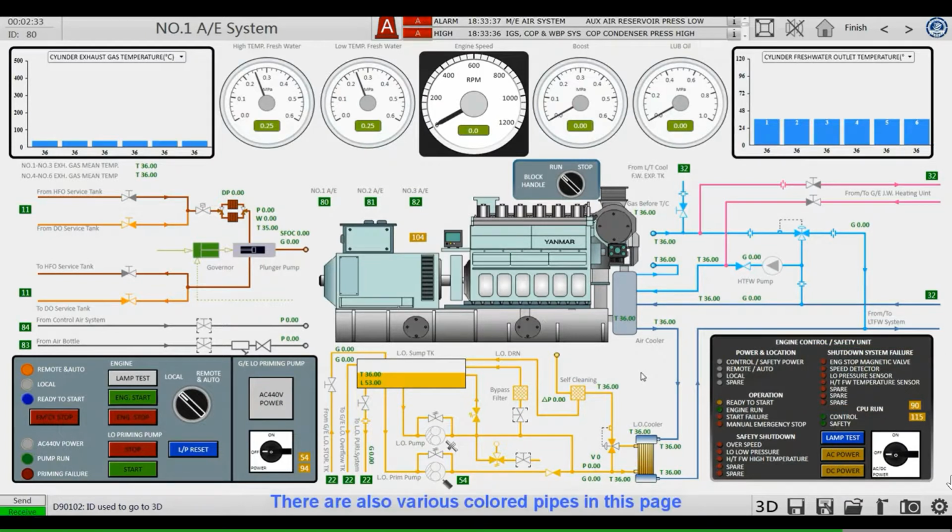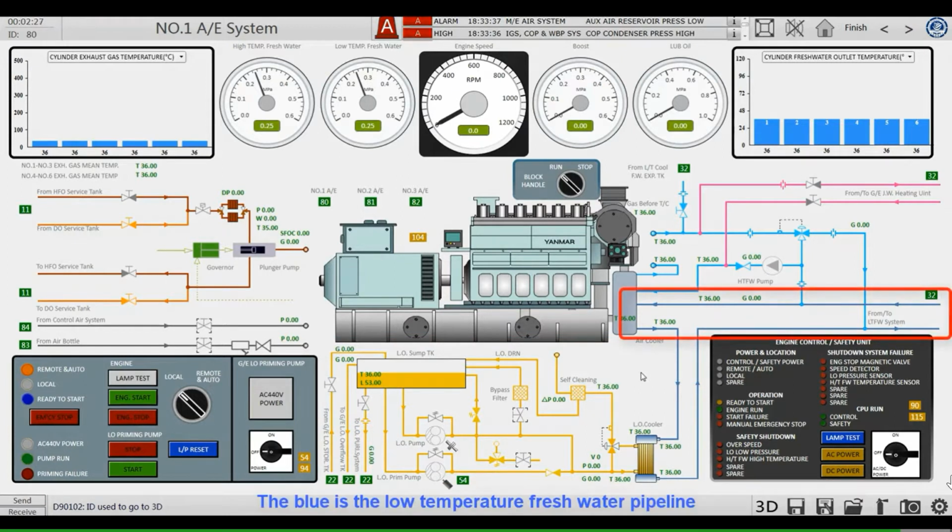There are also various colored pipes in this page. The brown one is the heavy fuel oil pipeline. In orange is a diesel oil pipeline. The gray is a compressed air pipeline. The yellow one is a lubricating oil pipeline.